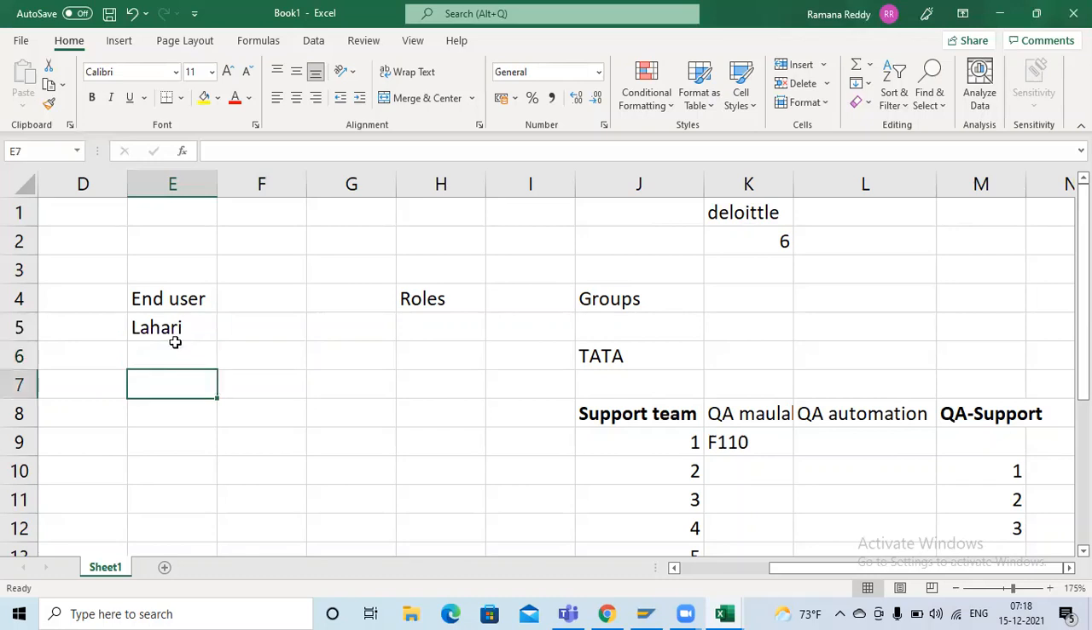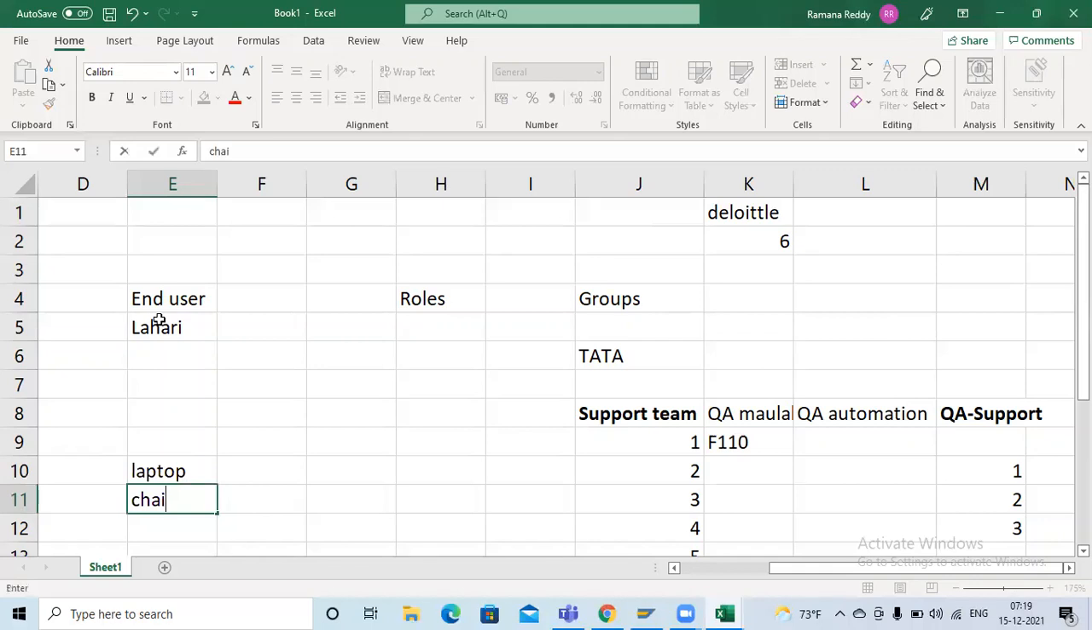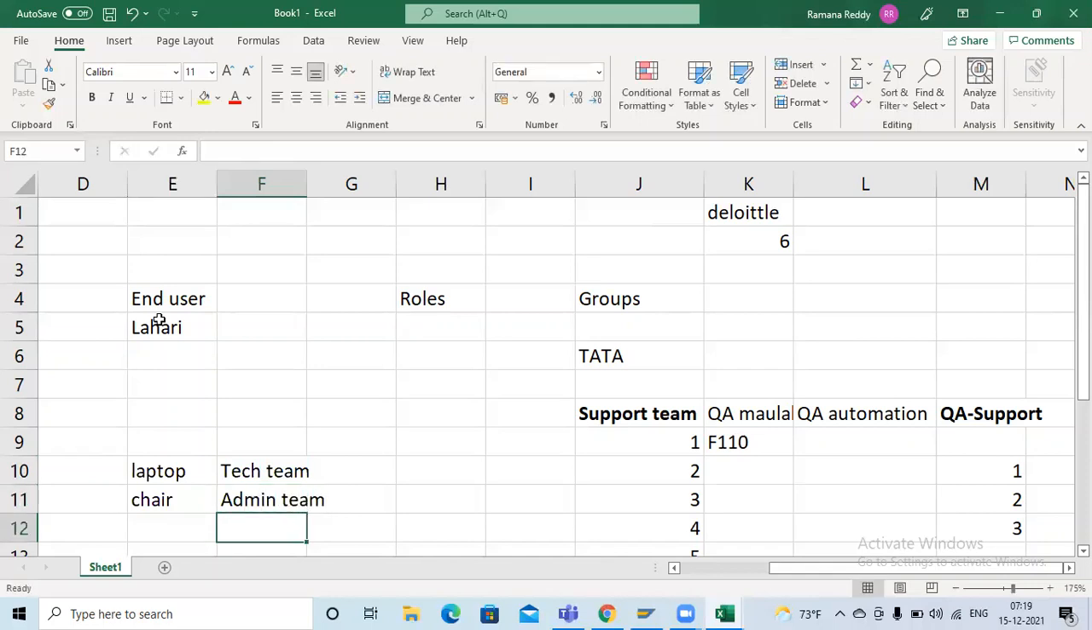I will give you a simple example. Suppose it's a normal company. While we are working, our laptop does not work. There is a laptop issue. To whom will we raise this issue? The technical team. Suppose you need some pens or there are chair issues. To whom will we report this? Here we will report to the admin team. But from Lahari's point of view, Lahari has to report this to the support team. So for every issue there are different groups. Now I hope you understand what I mean by group.